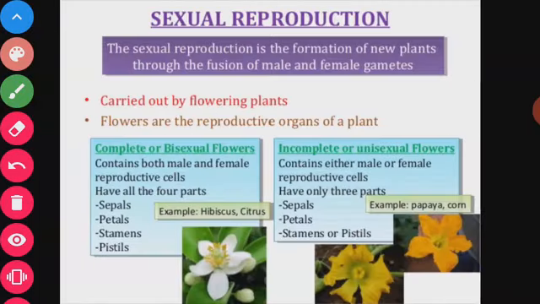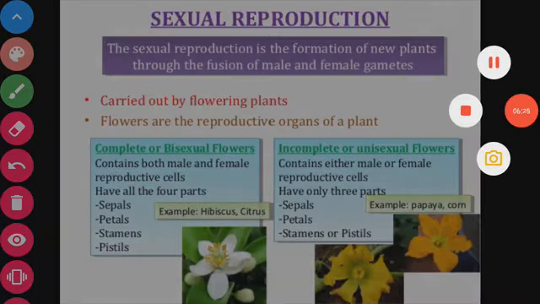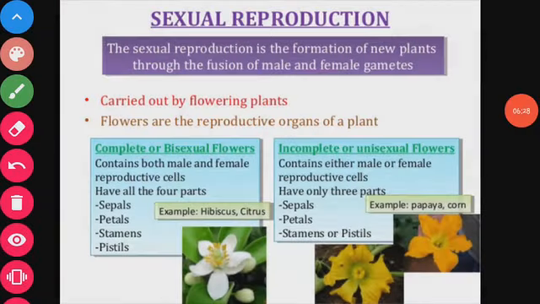Now, sexual reproduction. Sexual reproduction is the formation of new plants through the fusion of male and female gametes. First of all, what are the differences between sexual and asexual reproduction? In asexual reproduction, only one parent is involved. In sexual reproduction, both male and female parents are involved.